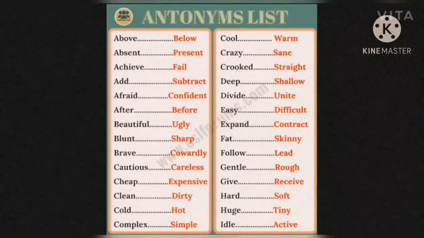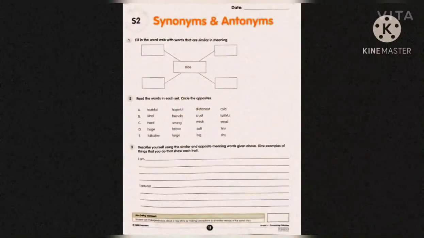Brave, covered. So it's the opposite of brave. Cautious, careless. Cheap, expensive. Clean, dirty. Cold, hot. Complex, simple. So these are the antonyms, the opposite words. You can read the other words which are there, learn some opposites and improve your vocabulary. So with these antonyms and synonyms, we must read more. Now let us see page number 17 in our volume.